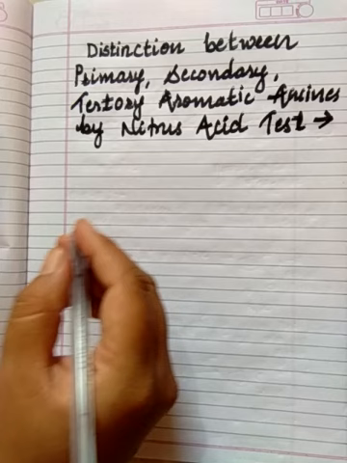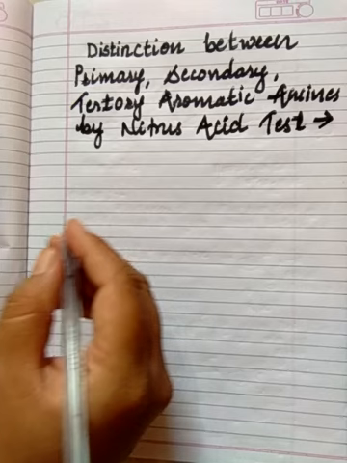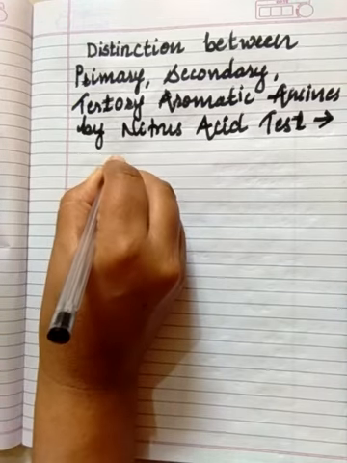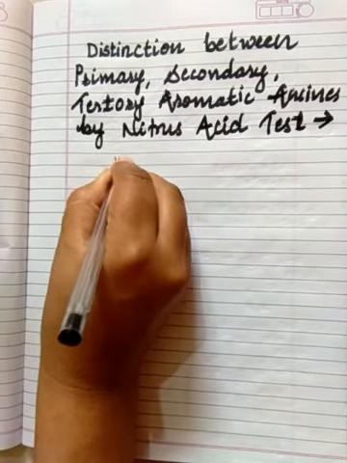Let's start the next part of our topic, distinction of primary, secondary and tertiary aromatic amine by nitrous acid test. Before going to deal with how the distinction takes place, let's see what is the meaning of nitrous acid. You already know HNO3, that is nitric acid, but nitrous acid is nothing but HNO2.